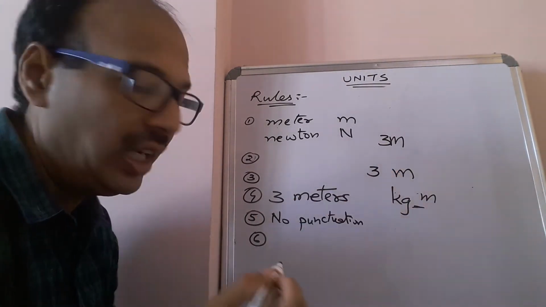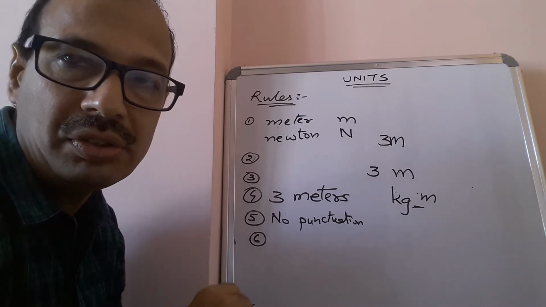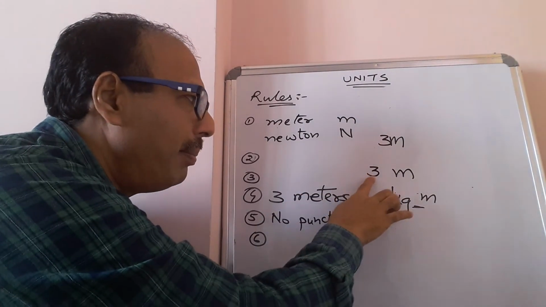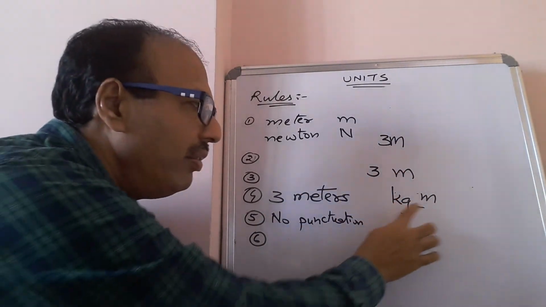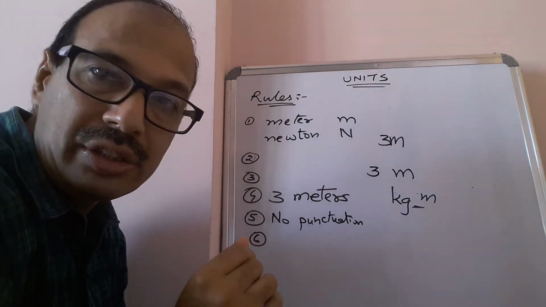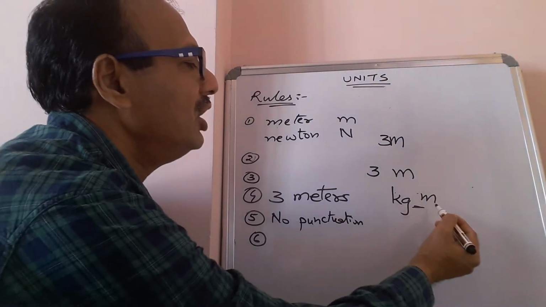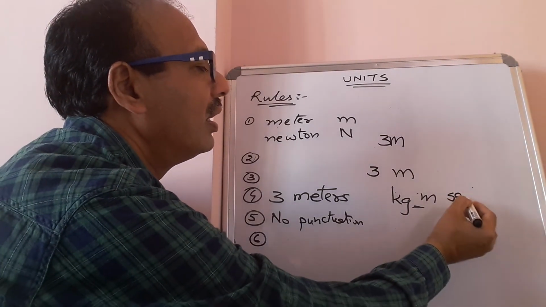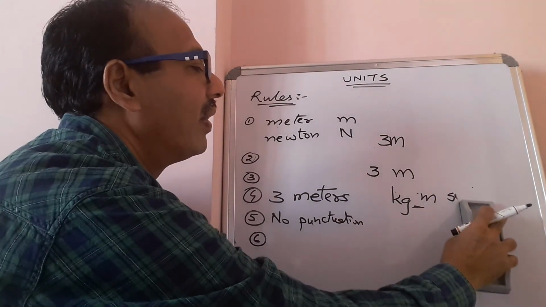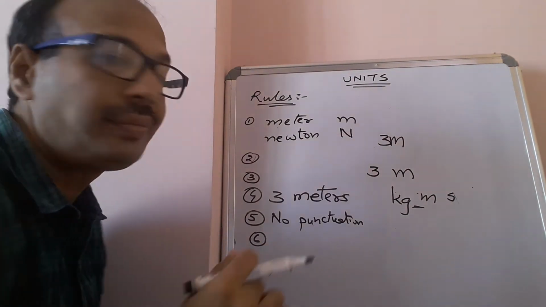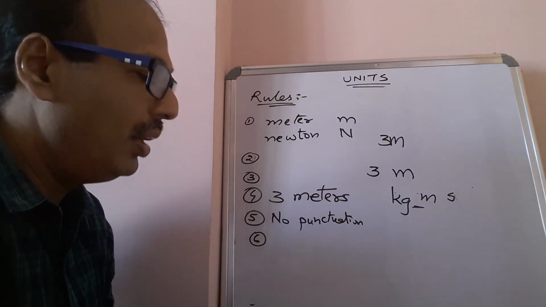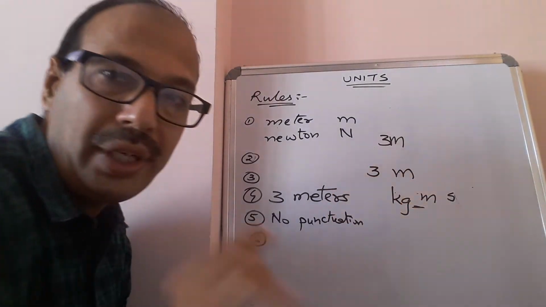Should not write without leaving space, either between the number and unit, or between two or more symbols. So space should be left.